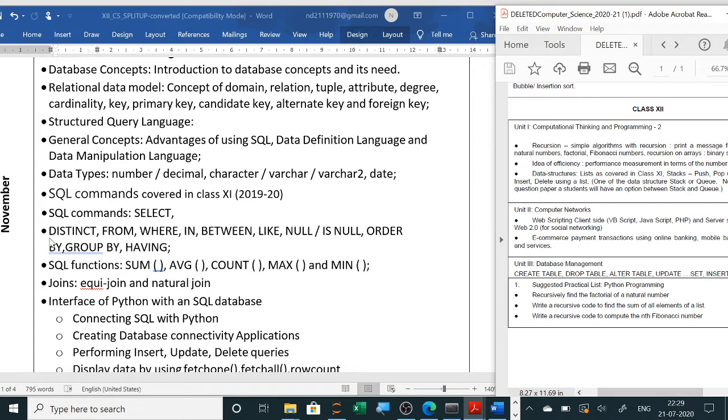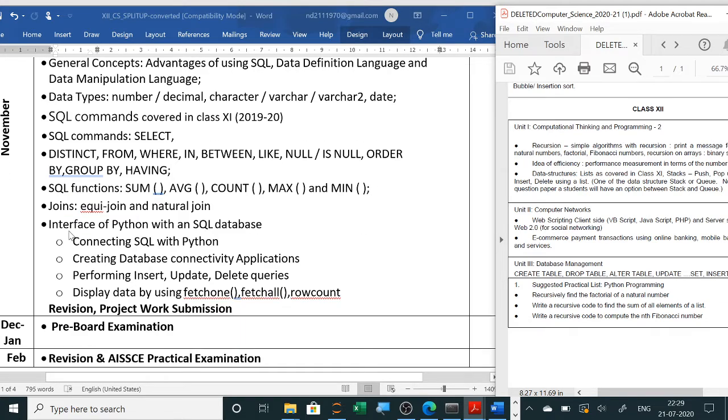Select queries with distinct, like you have seen the sample question paper, in that all the select queries are asked, and this will be of 20 marks, complete data management 20 marks, and theory was also asked. Now here you have seen the interface of Python and MySQL or SQL database. Now this, in project you have to use this connectivity, that is interface of Python with MySQL.